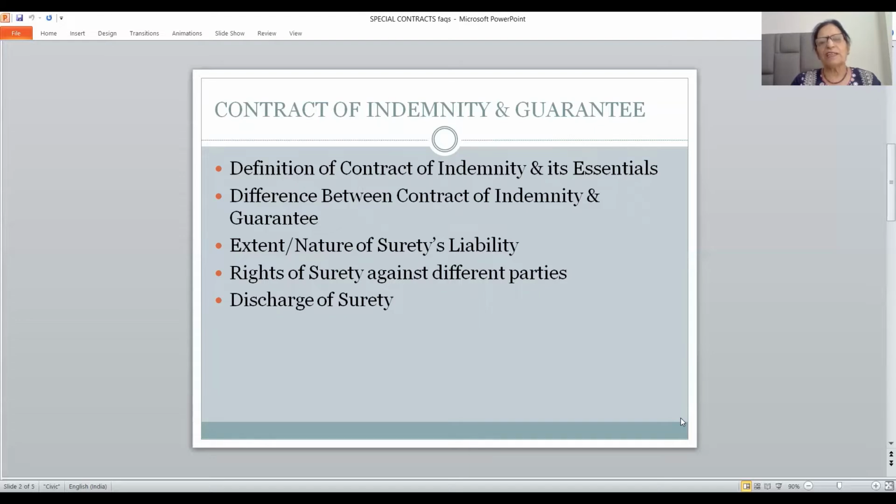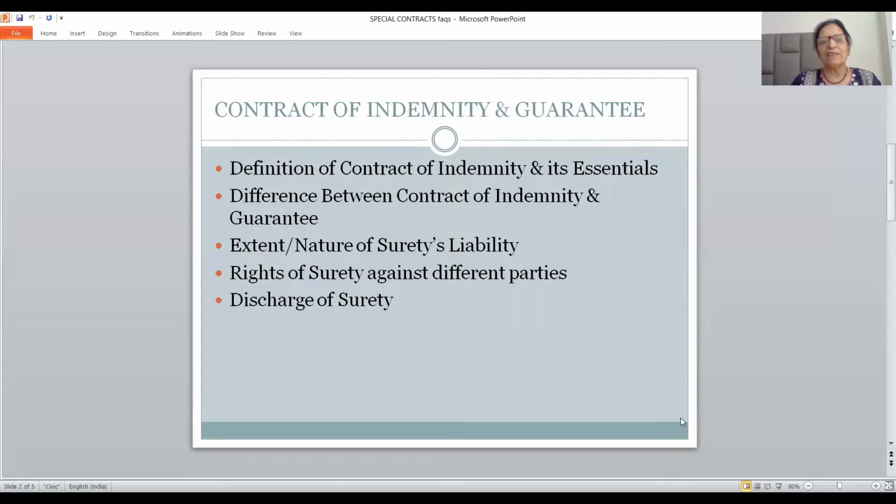To what extent does the surety have to discharge his liability? Surety's liability is always secondary. Primary liability is that of the debtor. It will arise immediately on the default committed by the debtor. His liability is dependent on whether default is committed by the debtor or not.